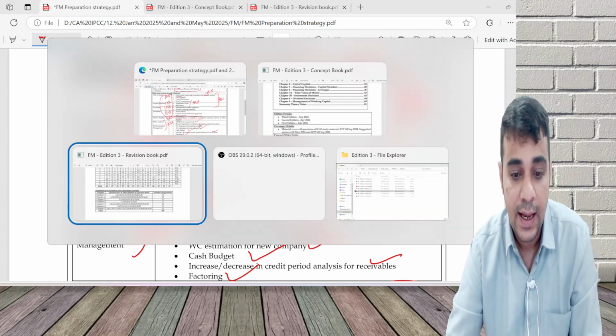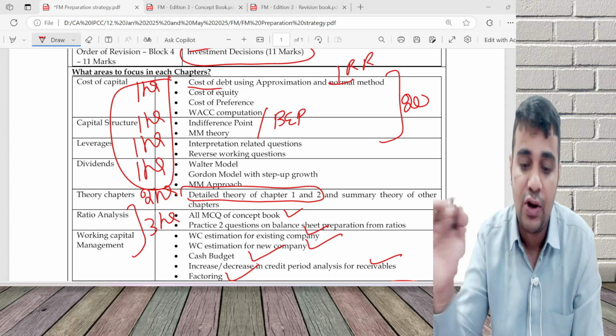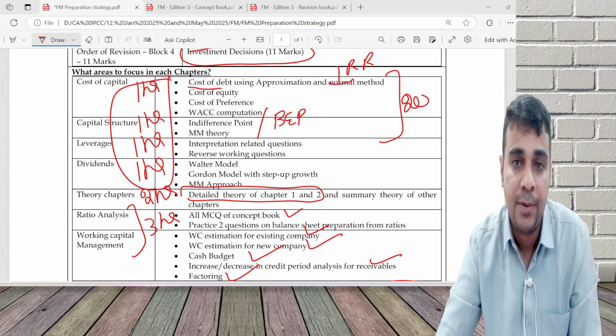Least importance to investment decision. Imagine as if investment decision is not there. Imagine as if this chapter is not there.